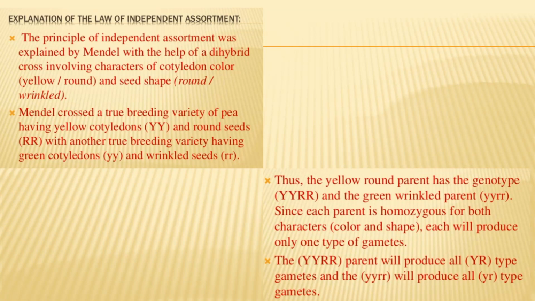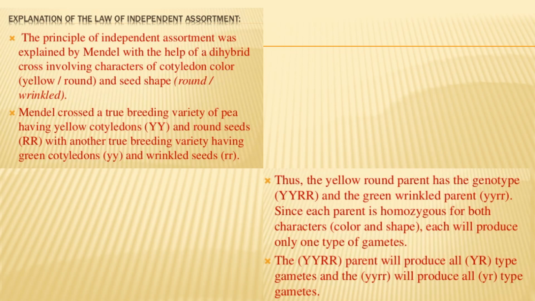The principle of independent assortment was explained by Mendel with the help of a dihybrid cross. And what is a dihybrid cross? A cross where two traits are under discussion at a time is called a dihybrid cross, involving the characters of cotyledon color, yellow or green, and seed shape, round or wrinkled. In Mendel's experiment, there are two characteristics under discussion: cotyledon color and seed shape.